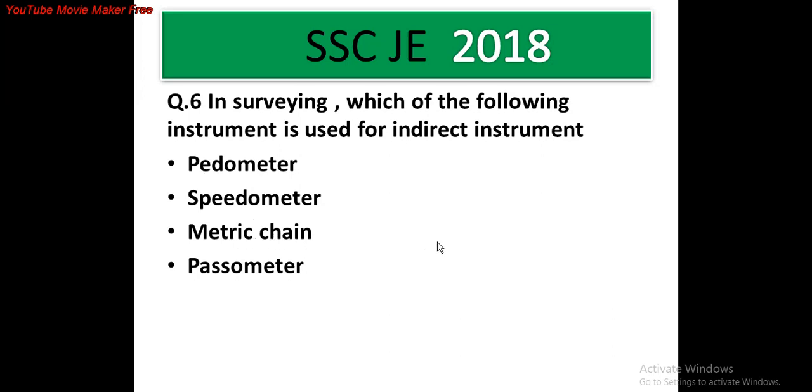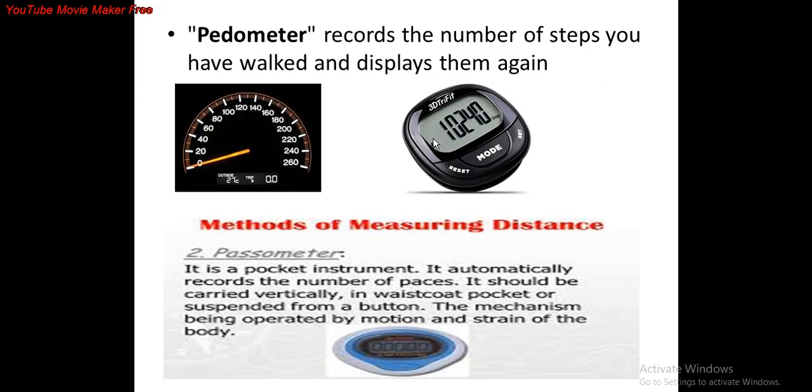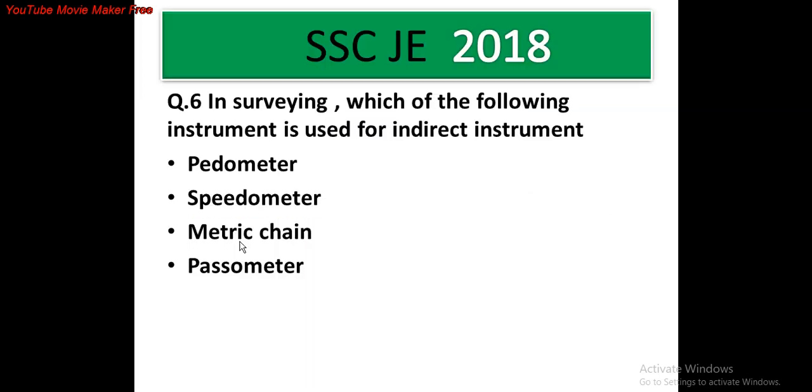The pedometer records the number of steps you have walked and displays them. This is the speedometer. As we all know, speedometer measures distance when we drive, and this is the pesometer. Therefore, metric chain is the answer, C.